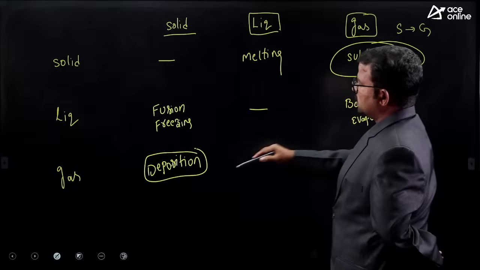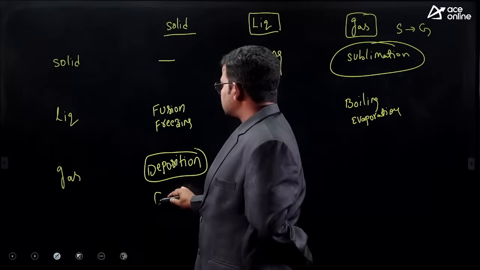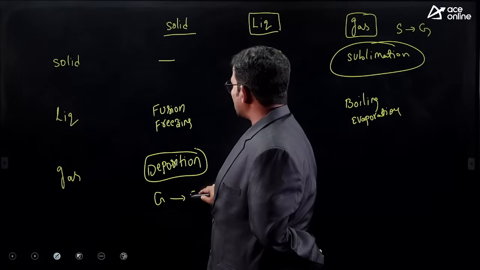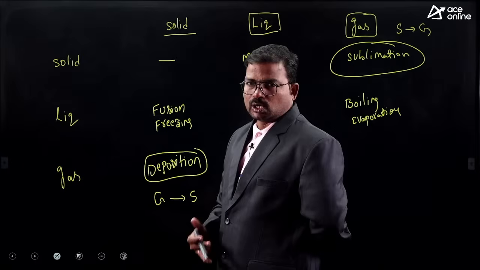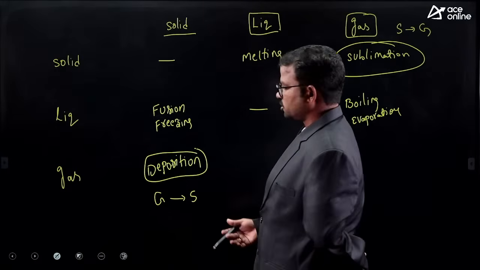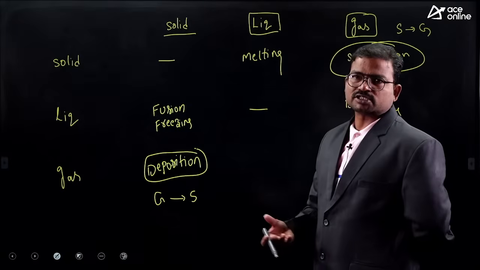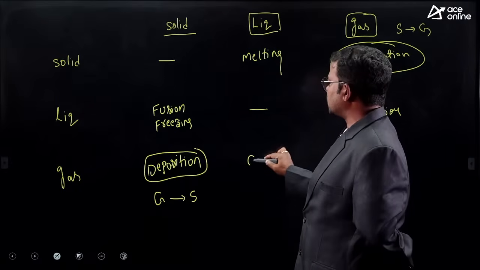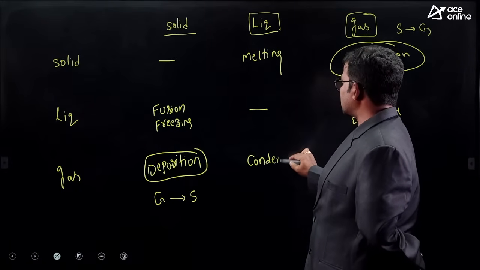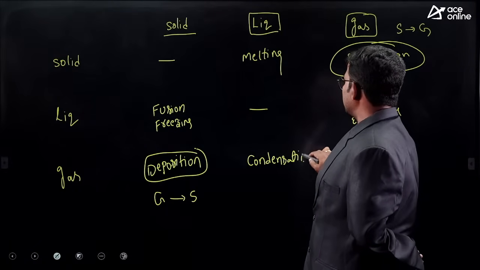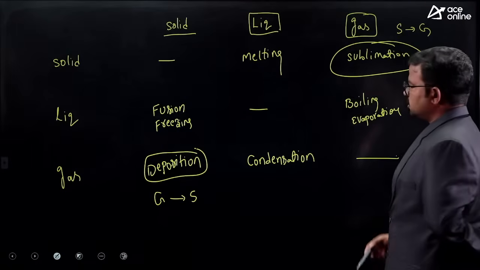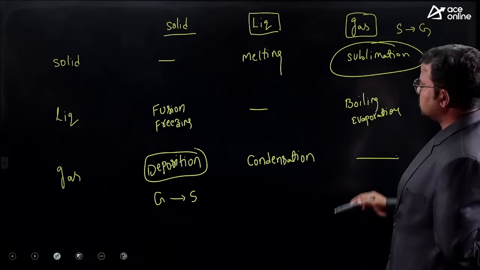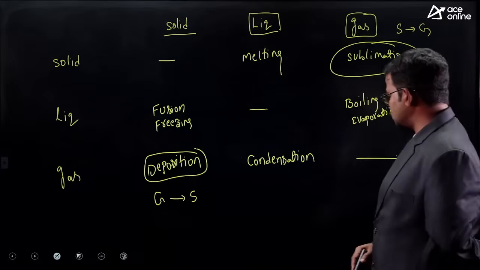Deposition: gas is directly converted into solid at very low temperatures. Best examples are snow and frost. Next, gas converts to liquid, we call it condensation. So these are the related terminology used here.